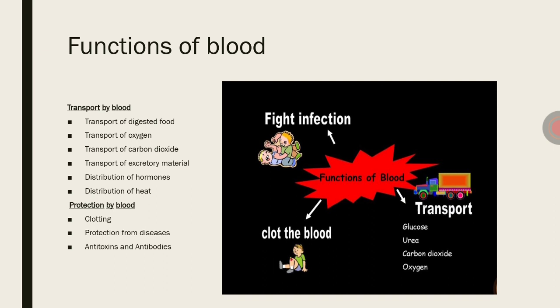Third one, antitoxins and antibodies. Antitoxins help to neutralize the poison produced by the germs. Antibodies are chemical substances present in the body, and these antibodies help to kill the germs which enter the body.